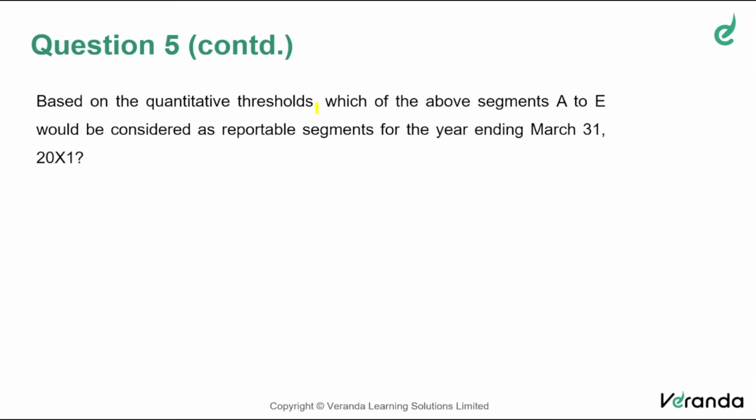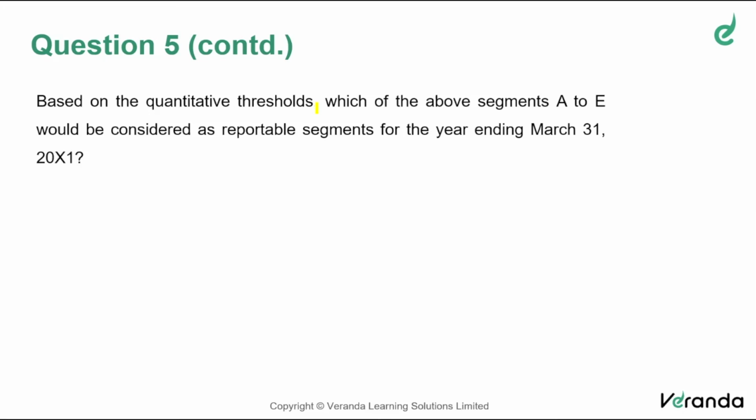In other words, that is the denominator. The numerator will be the actual amount, the absolute amount of the profit or loss without considering the sign. Let that segment make a profit or loss, it doesn't matter. What is the quantum, in absolute terms, only that shall be taken as the numerator. Then you have to compare.